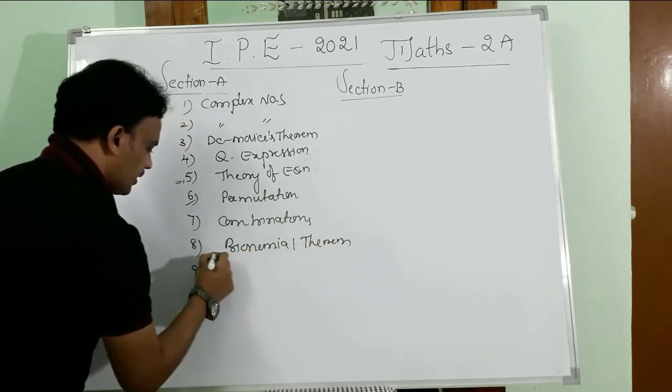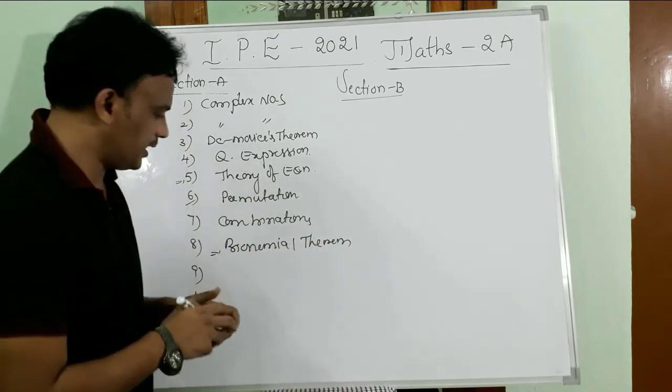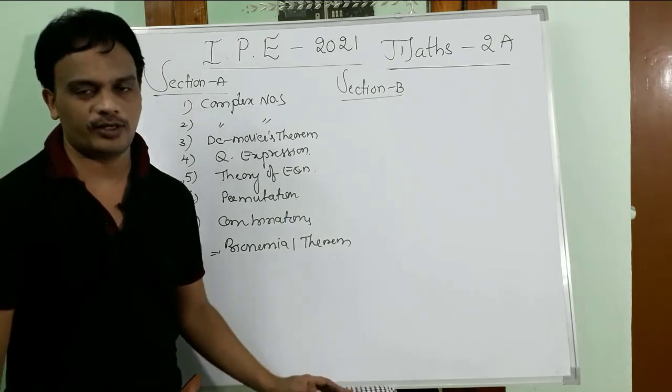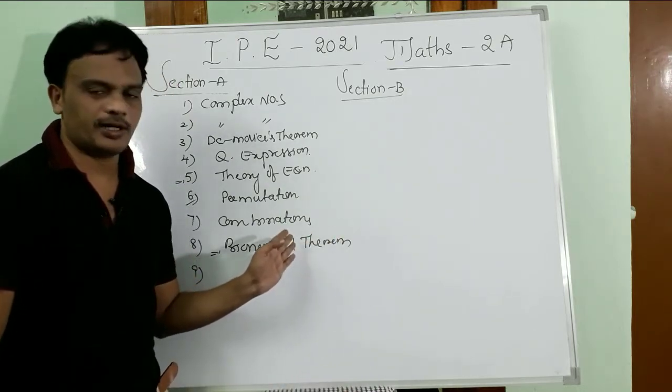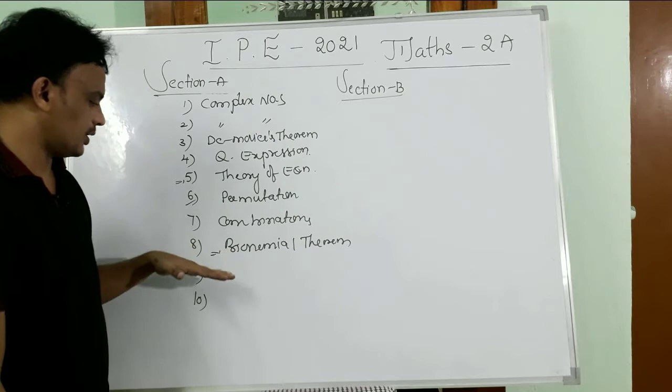Okay, binomial theorem. The basic questions are: find the middle term, find the coefficient of x power 5, find the constant term from the binomial expansion. Like this we may get the questions.